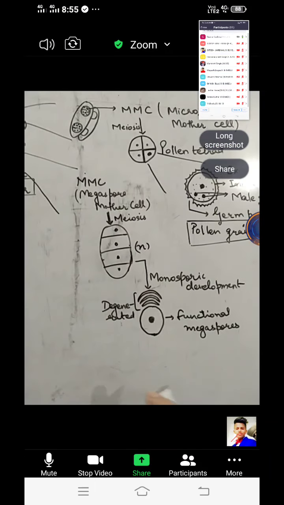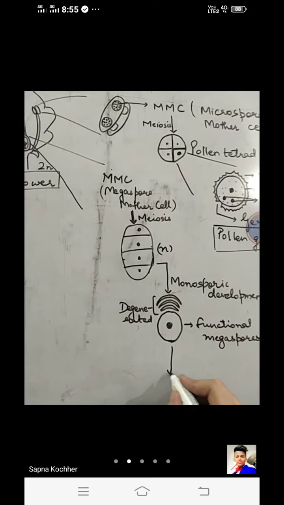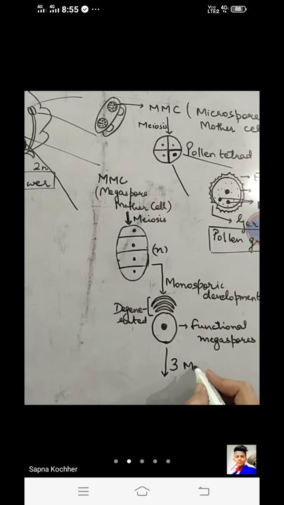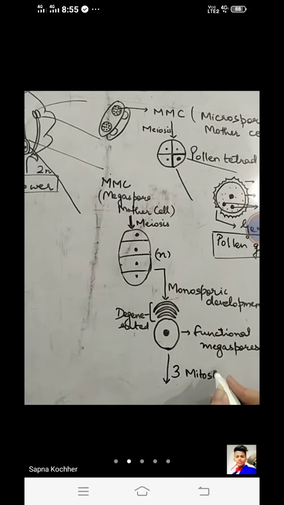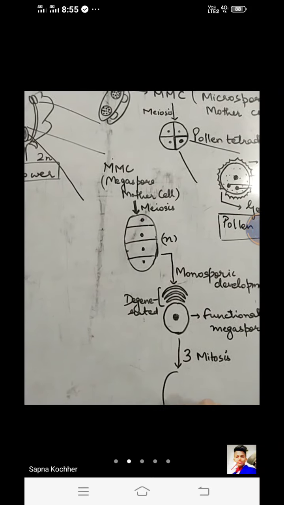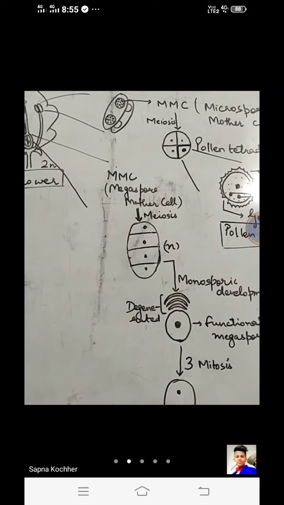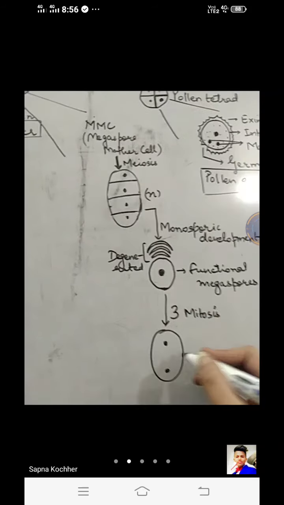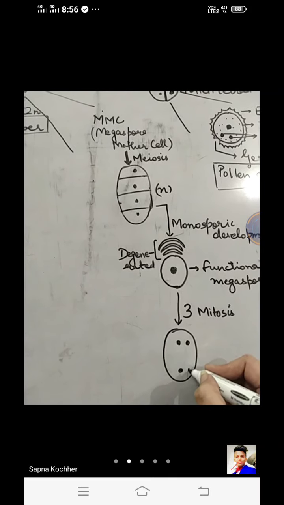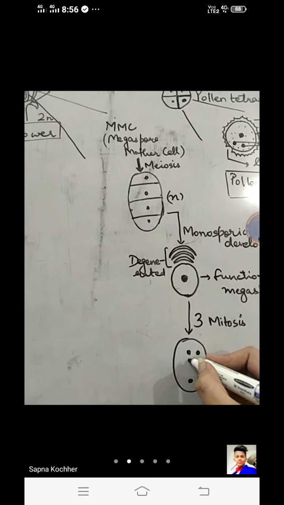Yes. So this functional megaspore will continue with 3 mitotic divisions. 3 times mitosis is going to take place here. The first mitosis gives 2 nuclei, the second mitosis gives 2 more, 1 from each side, and the third mitosis gives 2 more on each side.